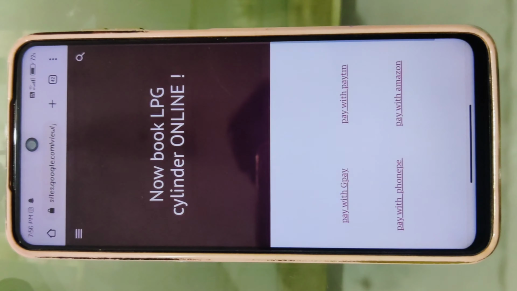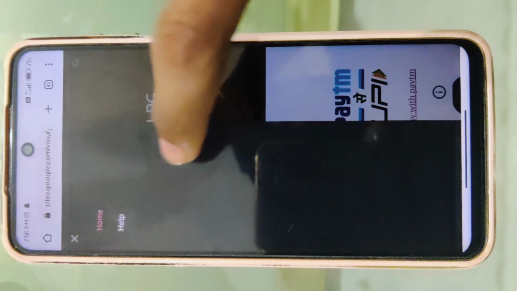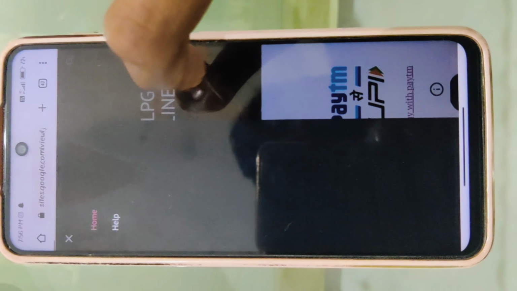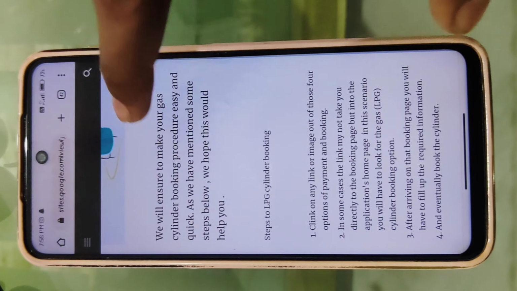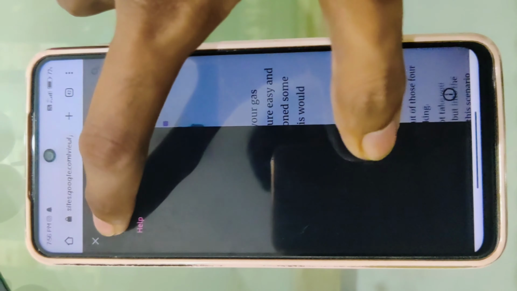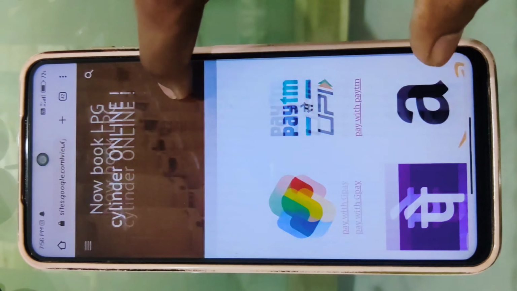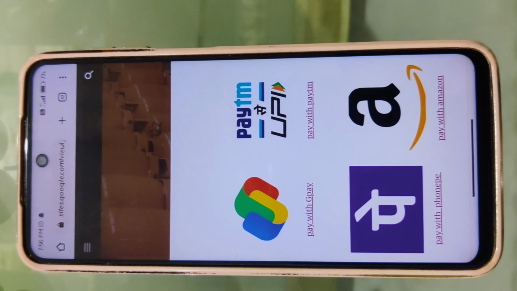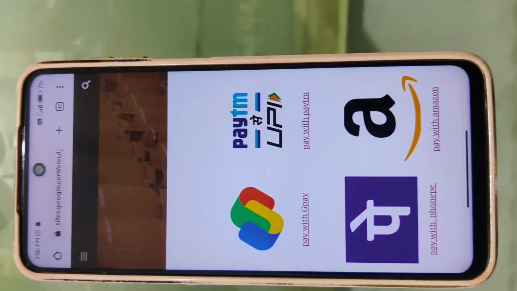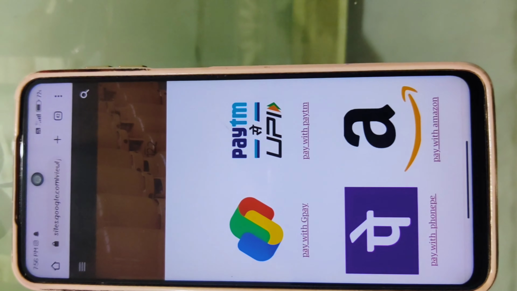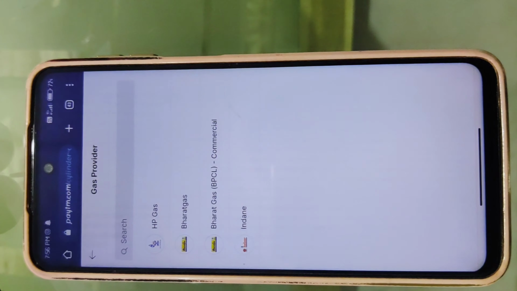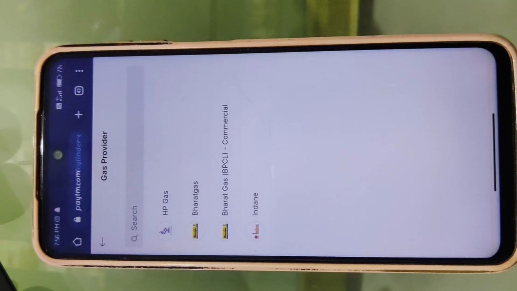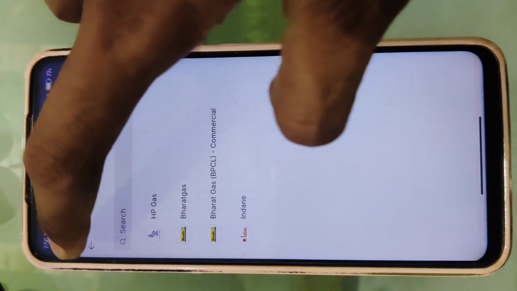As we click on the link, the site will open. There are two pages, one is home and another is help. The help page is used as a small user manual for this site. Now we are trying to book a new cylinder. There are four options for booking the cylinder: Google Pay, PhonePe, Paytm and Amazon. As we click on Paytm, for example, there is a gas provider which leads to the booking of a gas cylinder.